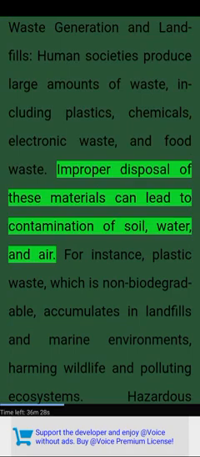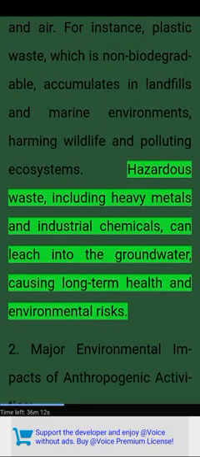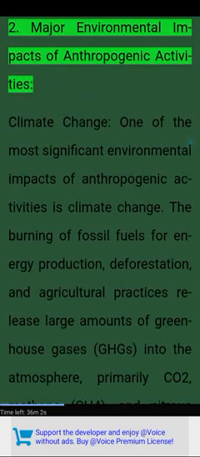Improper disposal of these materials can lead to contamination of soil, water, and air. For instance, plastic waste, which is non-biodegradable, accumulates in landfills and marine environments, harming wildlife and polluting ecosystems. Hazardous waste, including heavy metals and industrial chemicals, can leach into the groundwater, causing long-term health and environmental risks. 2. Major environmental impacts of anthropogenic activities.